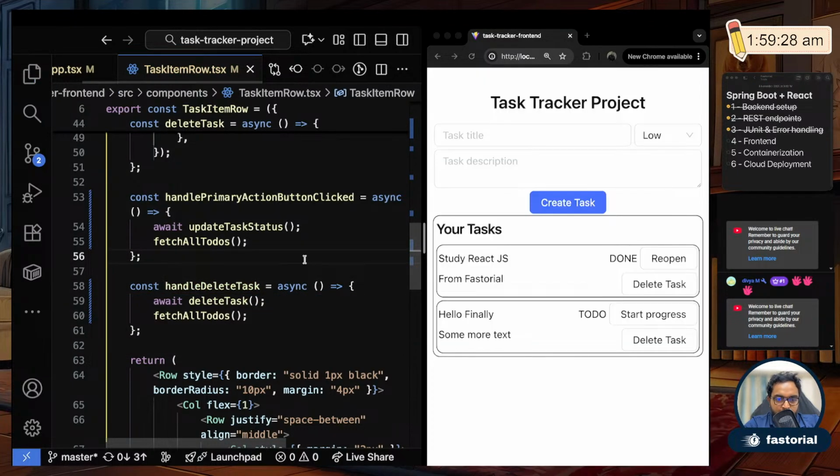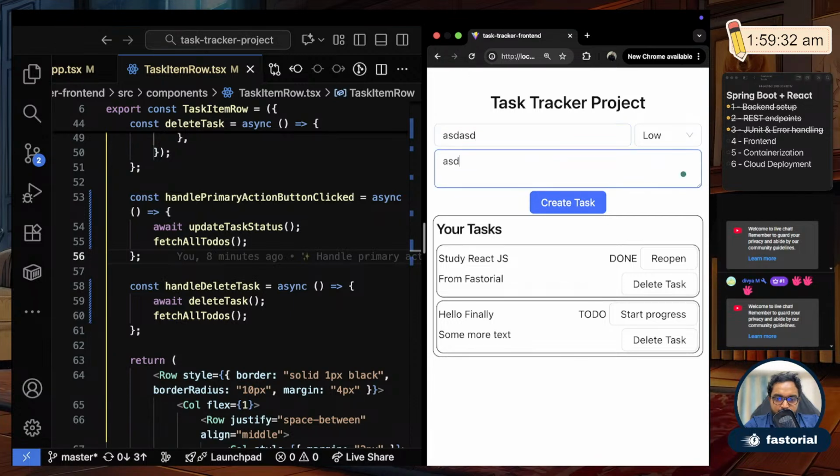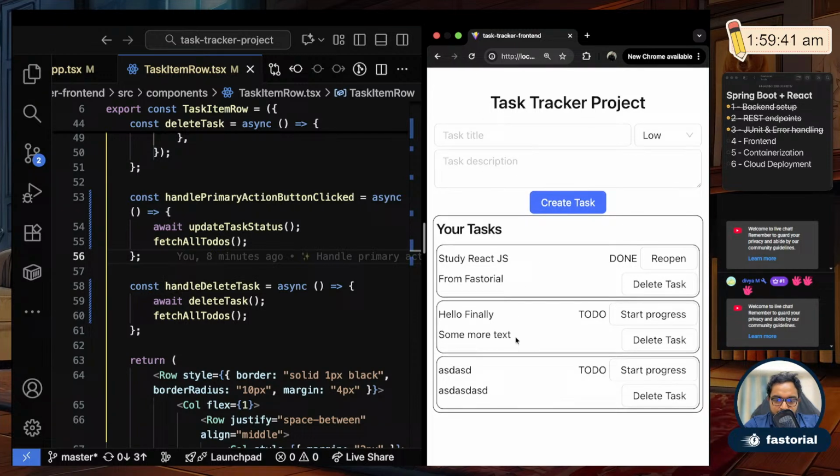Okay, fine. So if I refresh, I'll just add a dummy task here, create task. I haven't added the refresh yet, so it's simply like that. So refresh, and you see the random garbage text is coming here. I'll delete it, and you see it immediately disappeared, right? Because as soon as I delete, the page, or that component, refreshed.